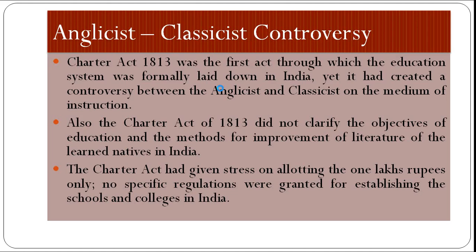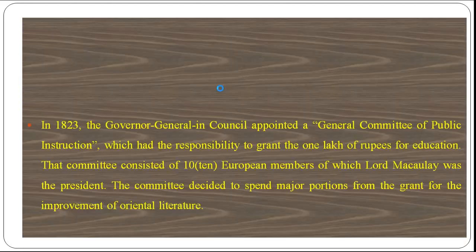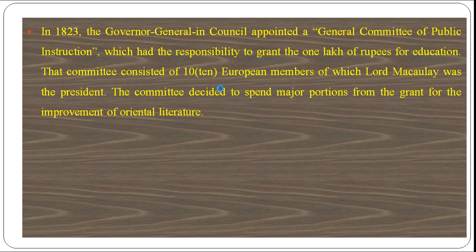Here are some other points. The first one: in 1823 the Governor General in Council appointed a General Committee of Public Instruction, which had the responsibility to grant 1 lakh rupees for education. This committee was established by the Governor General in Council, and based on it Lord Macaulay took charge as the president, with the responsibility to utilize that amount among the Indians regarding education.